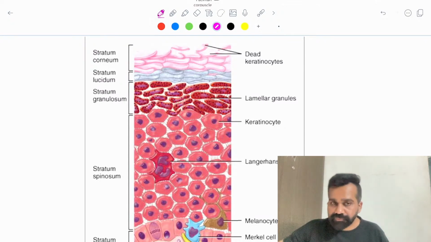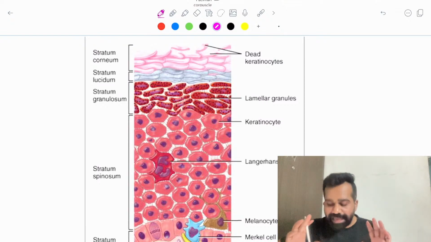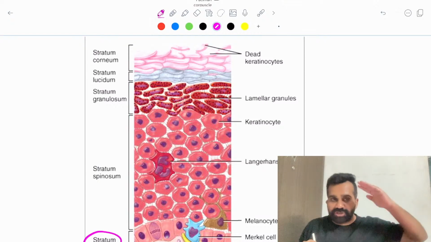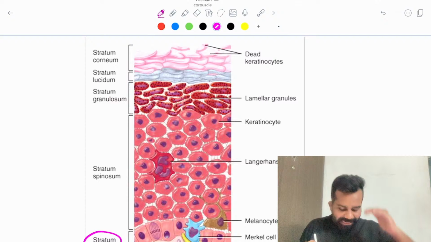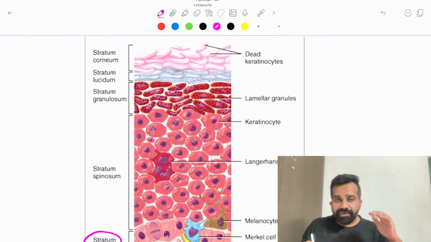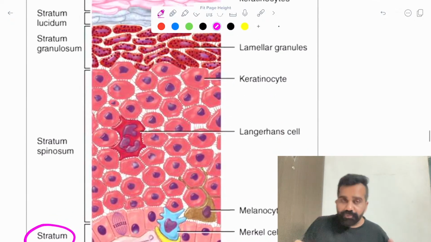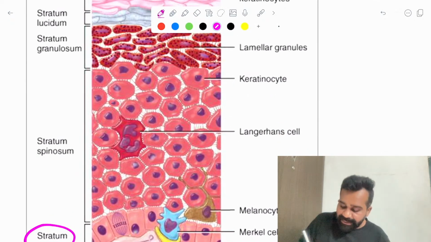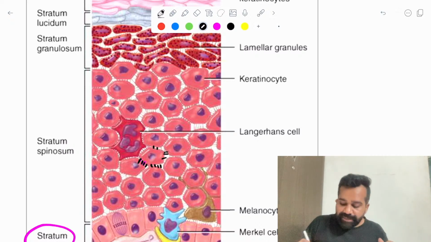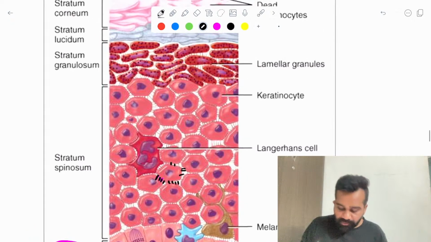As we discussed up to now, in the epidermis this is my stratum basale. Stratum basale is the germinal layer, the actively dividing cell layer. All the cells from the stratum basale go into the stratum spinosum. In the stratum spinosum I have spikes, and these are the spikes of the desmosomes.